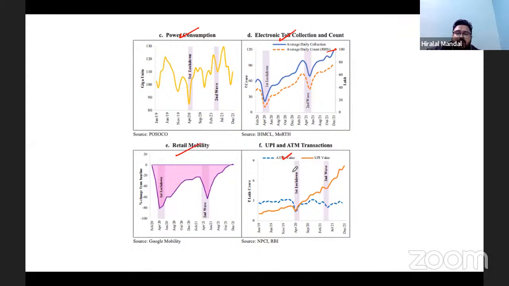Retail mobility, UPI and ATM transactions. ATM transactions show the usage of that, and especially UPI means the digital transaction. So ATM transactions are there, but digital transaction is continuously increasing. That shows the success of digital transaction in the country. In fact, what is more significant is that during the pandemic, digital transaction has gone up very sharply, which is a positive sign for the fintech industry in the country.